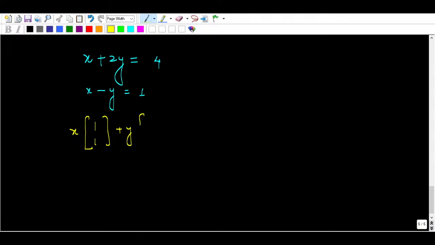So let me also tell you one of the very important formats, that is x plus 2y equal to 4 and x minus y equal to 1. So you can write this as x times the vector (1, 1) plus y times a vector (2, -1) equal to (4, 1).